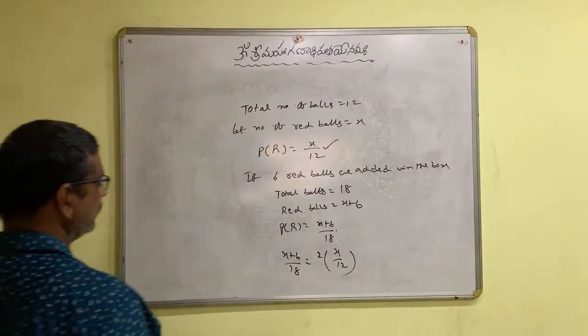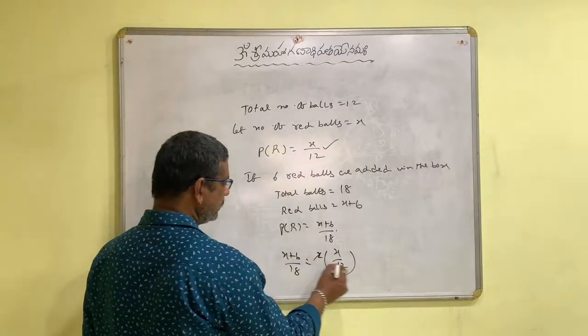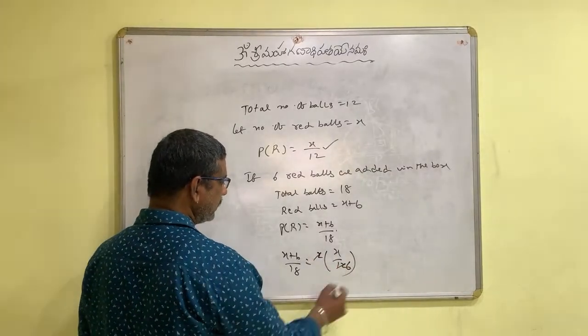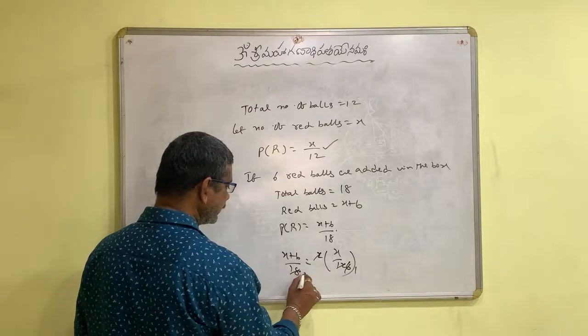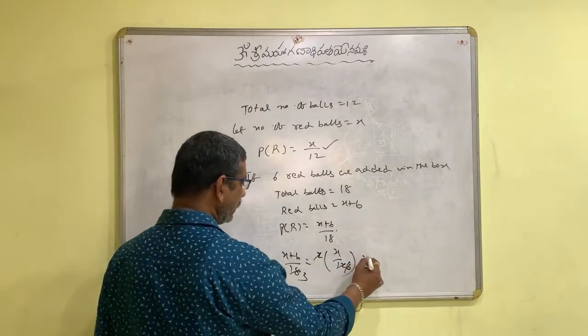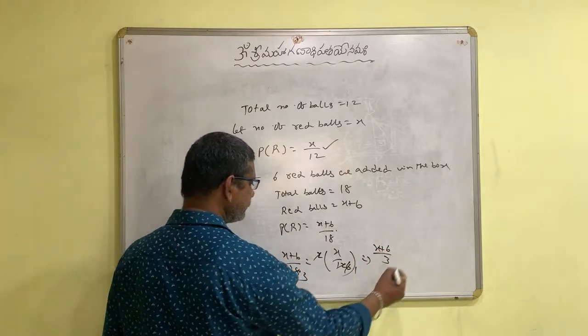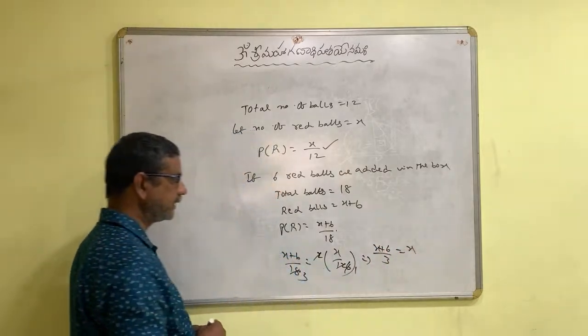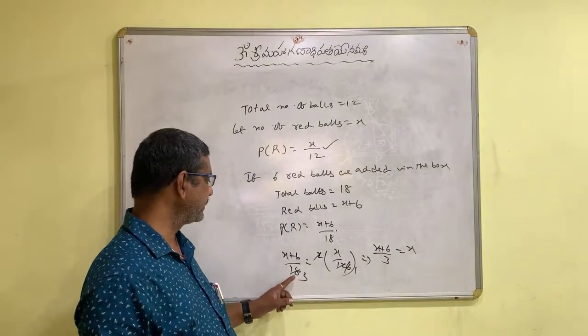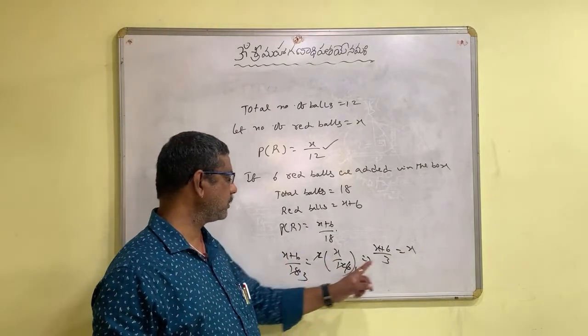Okay na? Now what happens? This 6 times goes, and this also cancels. 6 1s are 6, 3s are. So in total here it becomes (x + 6)/3 is equal to x. That's it, right? (x + 6)/3 is equal to x.